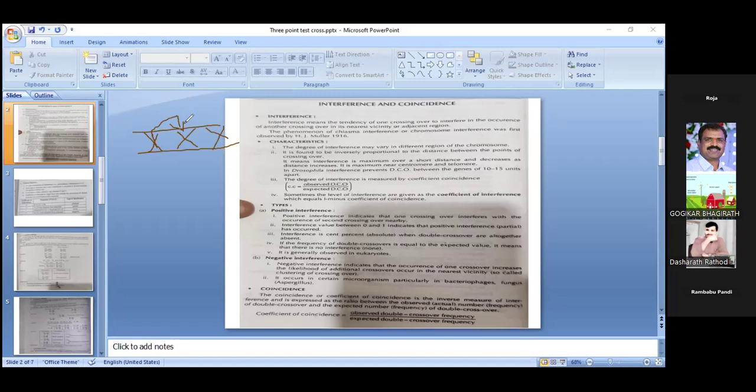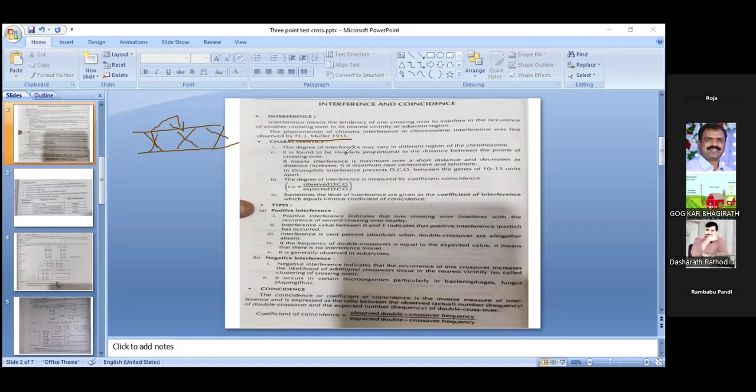Such a phenomenon is called interference. Interference means the tendency of one crossing over to interfere in the occurrence of another crossing over in its nearest vicinity or adjacent region. This phenomenon of chiasma interference or chromosomal interference was first observed by H.J. Muller in 1916.